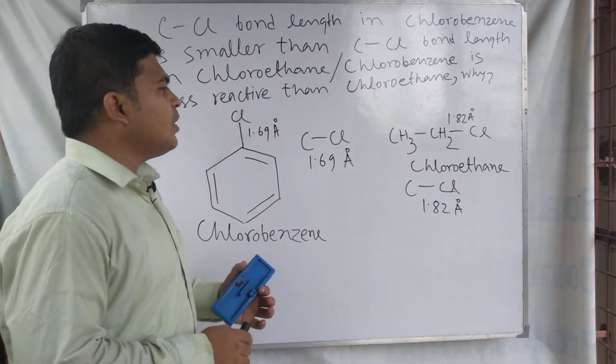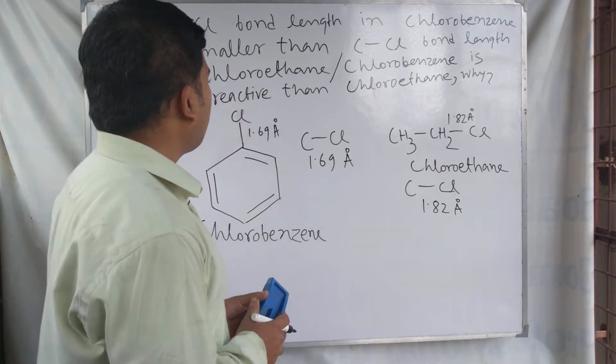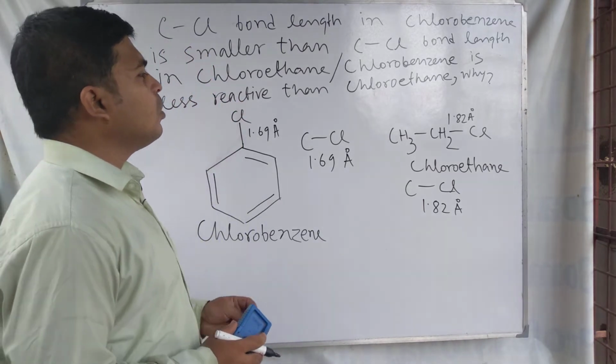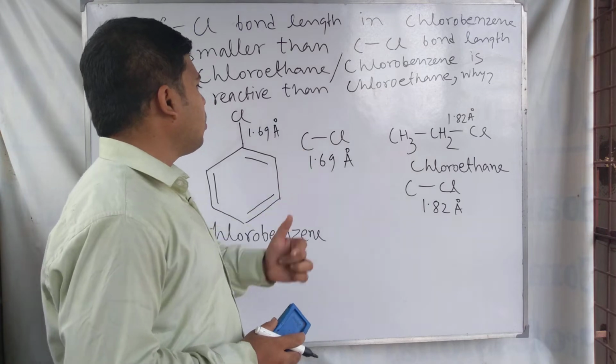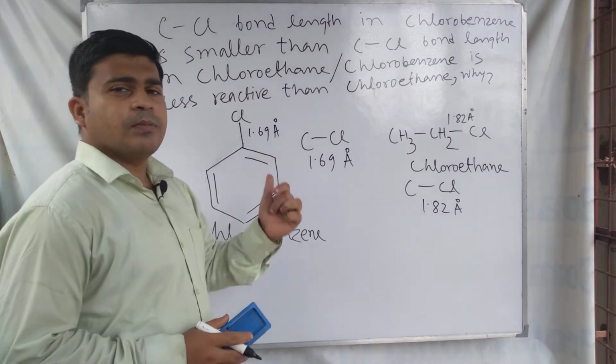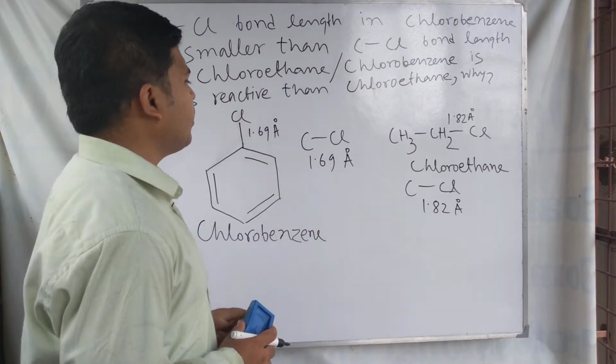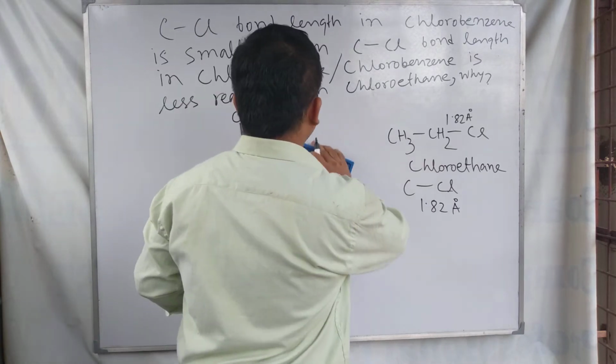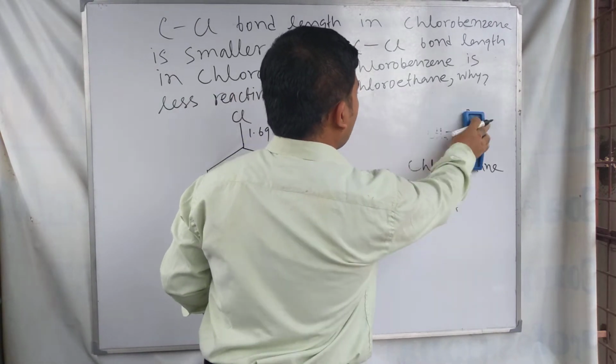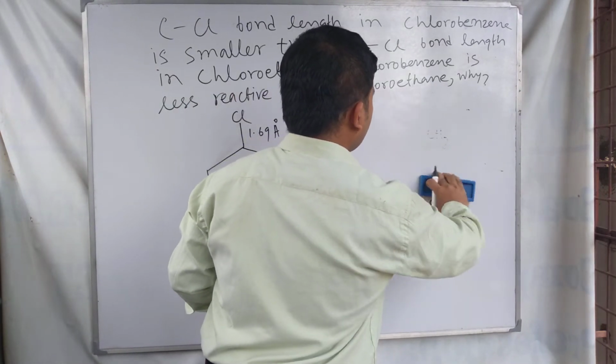What is the reason for the decrease in bond length in case of chlorobenzene compared to chloroethane? So we start to find out the reason for the change of bond length.